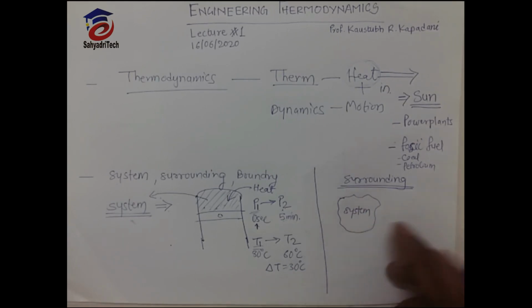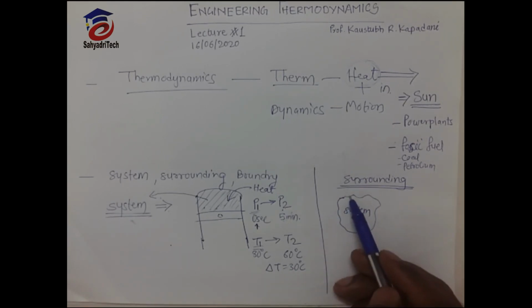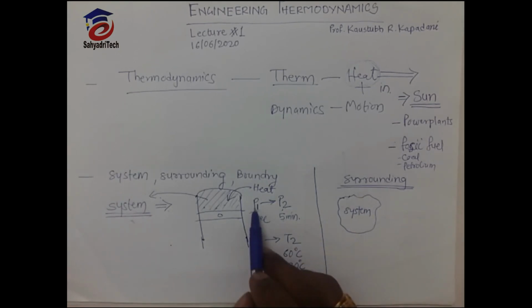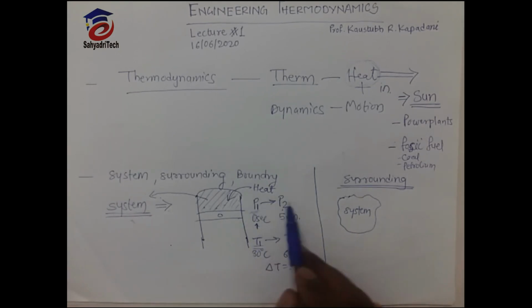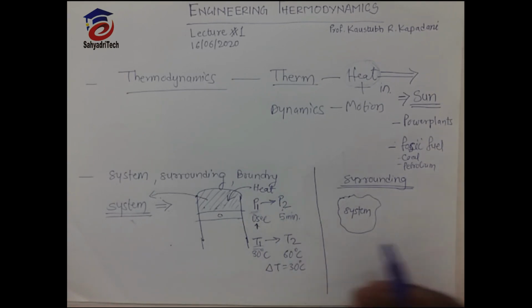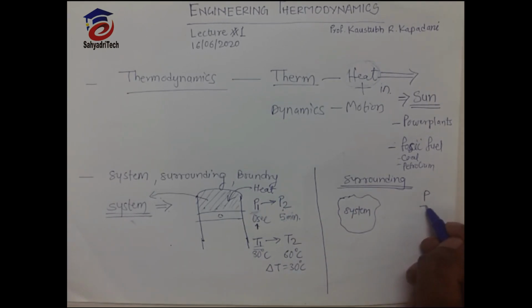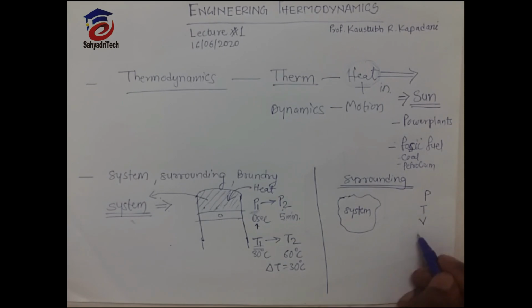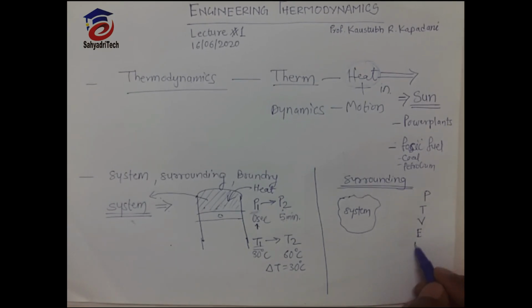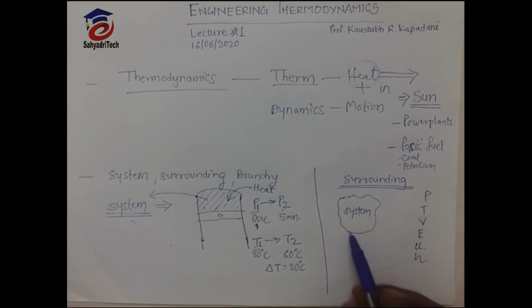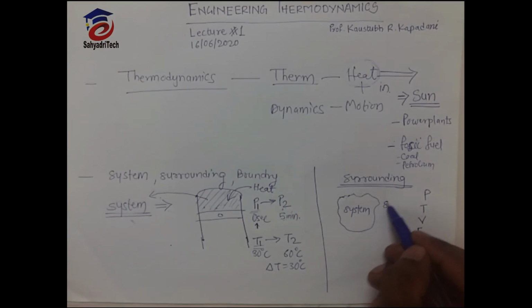If this is the system, as we already studied, it is any gas or water of which we measure properties. What are the properties? Pressure, temperature, volume, entropy, internal energy, enthalpy. We can check the properties of the system, and this is the surrounding.